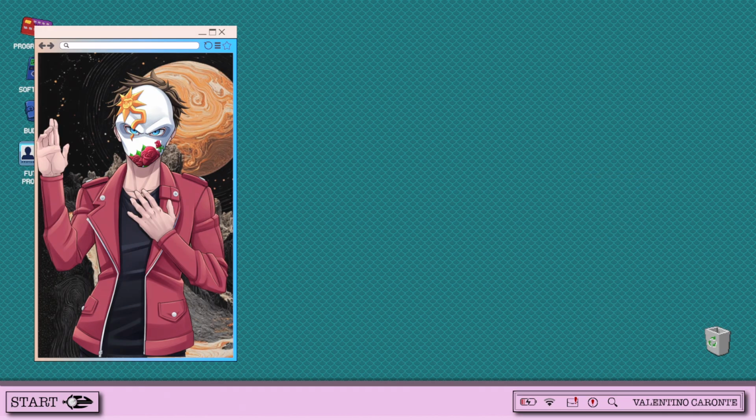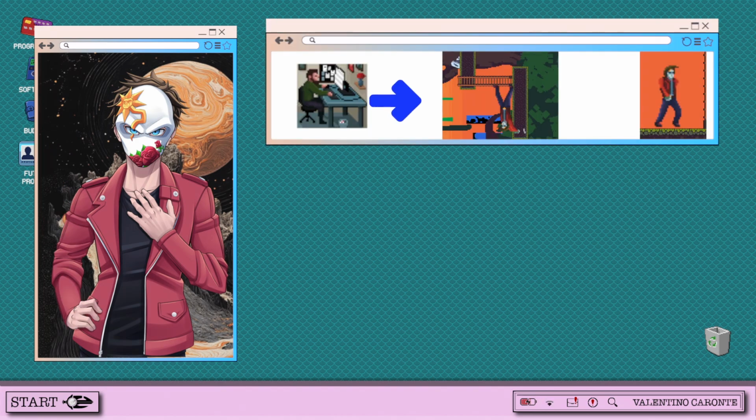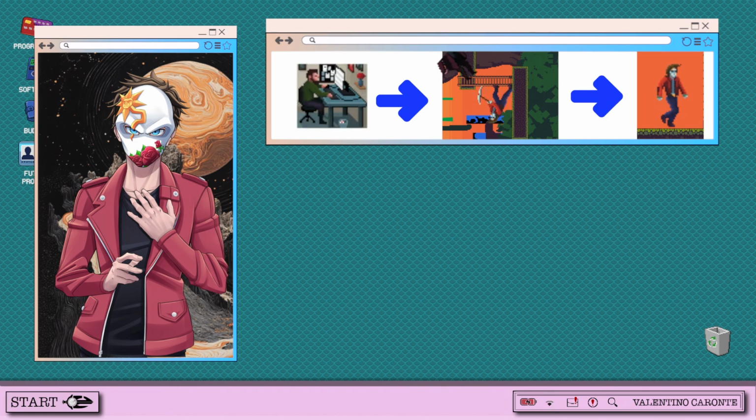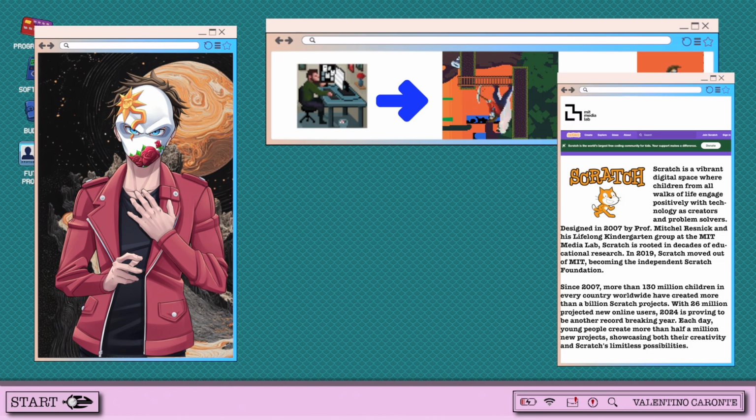Now I'm going to break down what I did this week, which wasn't much. The first half of the week was dealing with some issues trying to learn how to video edit. The second half of the week, I discovered the Scratch platform, which teaches the basics of making a game.